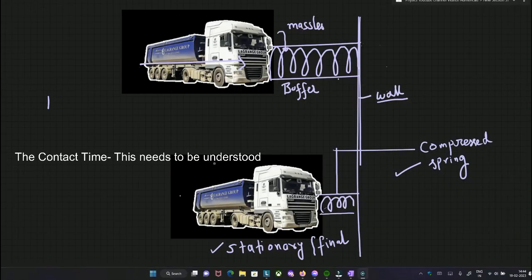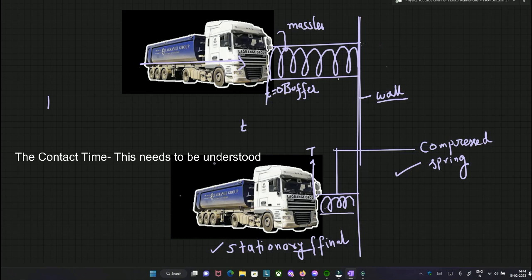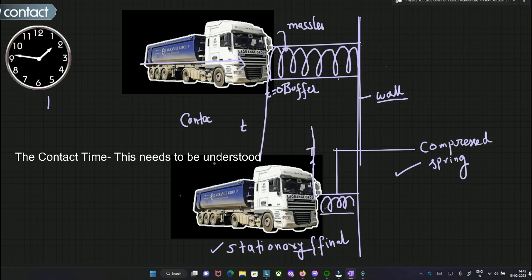If the collision starts at time t equal to 0, now the spring and truck are in contact with each other. They stay in contact for some time, and at the end of this collision, when the truck comes to a standstill, this final state, the total time elapsed is t. This time, which elapses from t equal to 0 till the truck comes to standstill, is called the contact time. Both the buffer or the spring and the truck are in contact throughout this time. You must understand contact time very well.